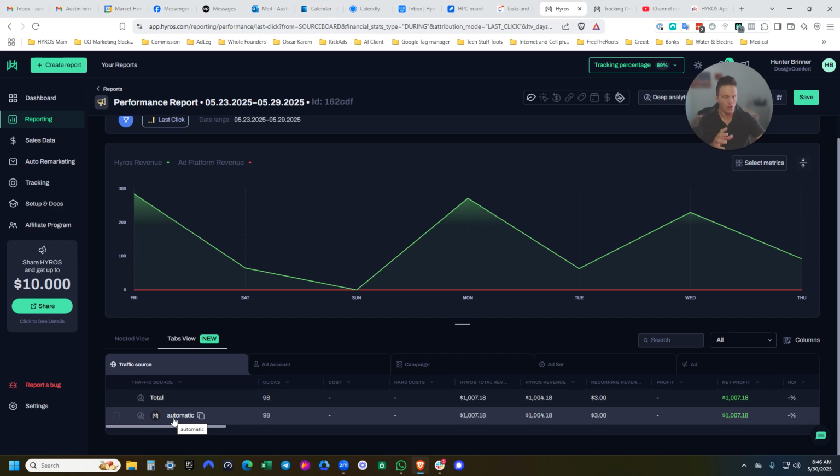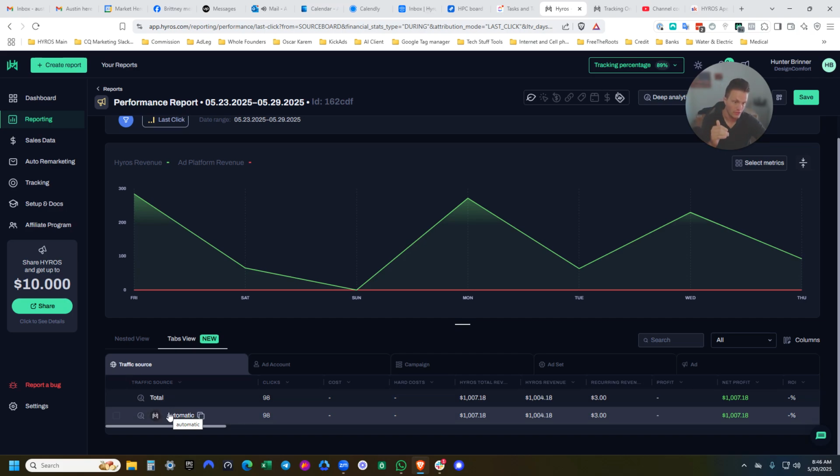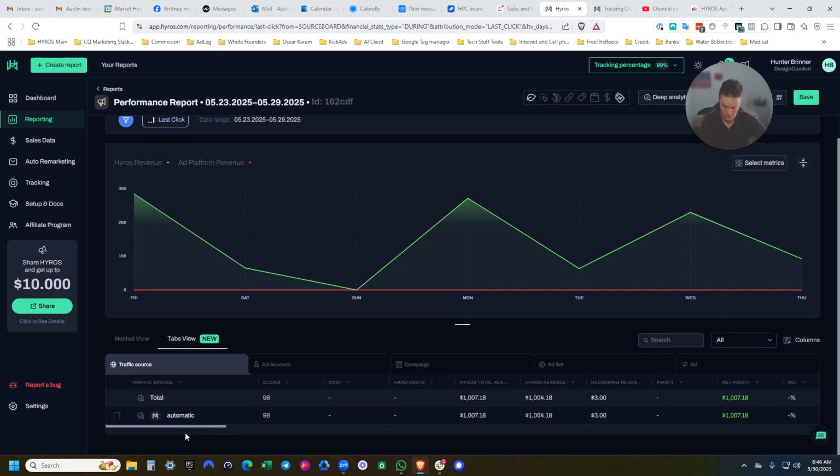If you name the traffic source inside the organic source, then it will show up right here as email, Instagram organic, Facebook, YouTube organic, etc. You could even have a podcast or something like that, guys. It would just be named differently, and you would be able to see all of those different traffic sources.